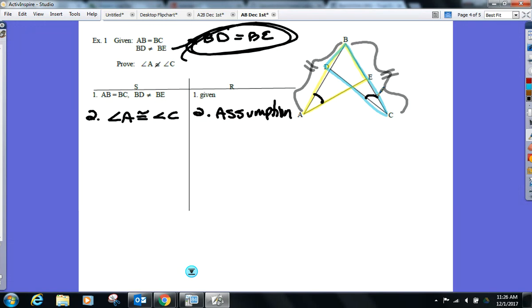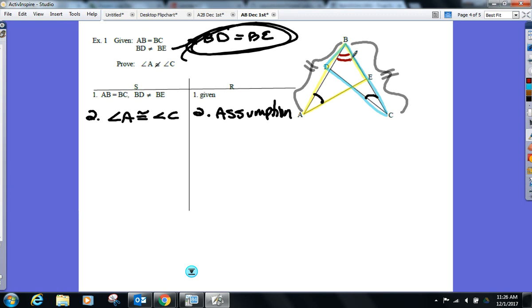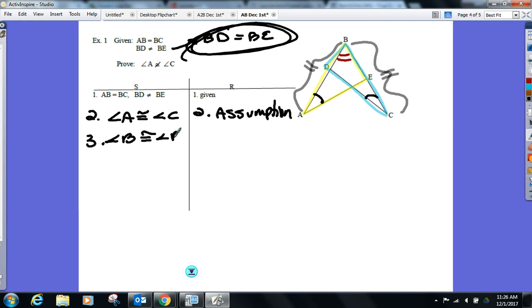I had given you two pair right now. You are on the hook for the third. Where's it coming from? Anytime they overlap, look for a reflexive angle, right? So angle B congruent to itself. Reflexive. Now you guys just got to figure out why they're congruent by what method here.